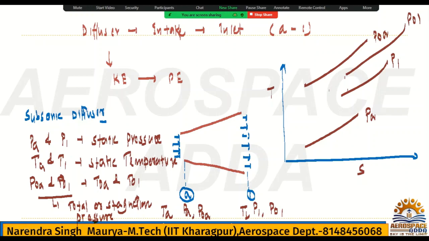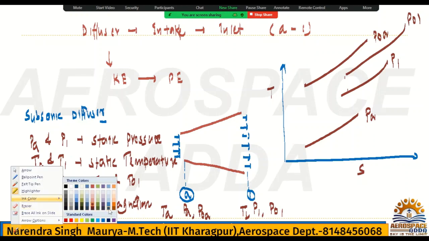Now, to get the total pressure, the velocity component will come into the picture. So I am going to draw P naught A and PA here. PA is the static pressure.